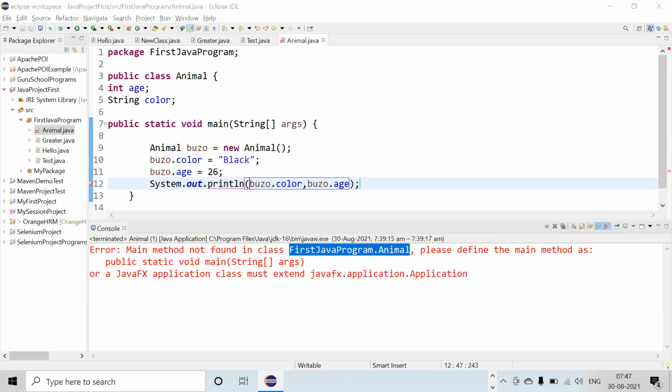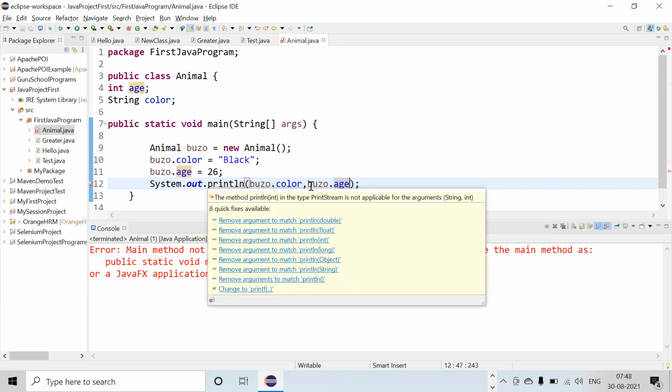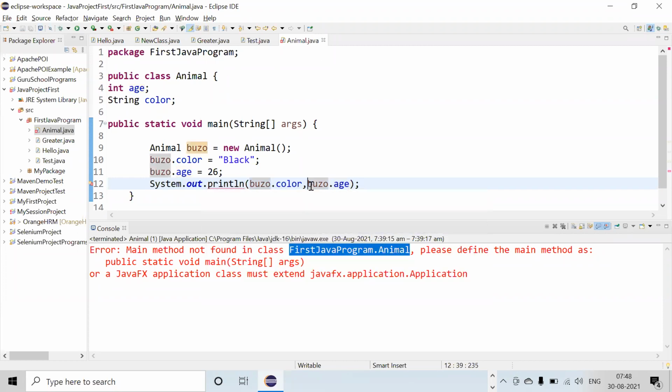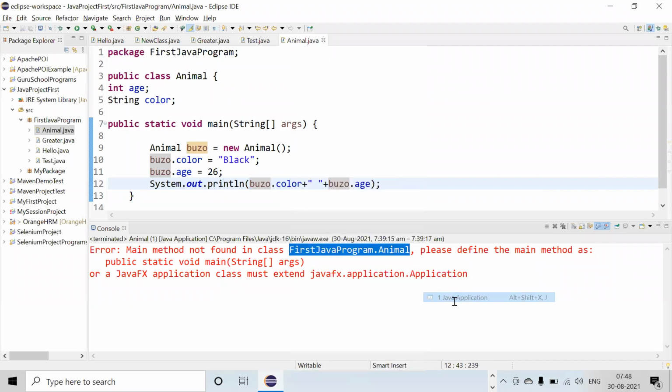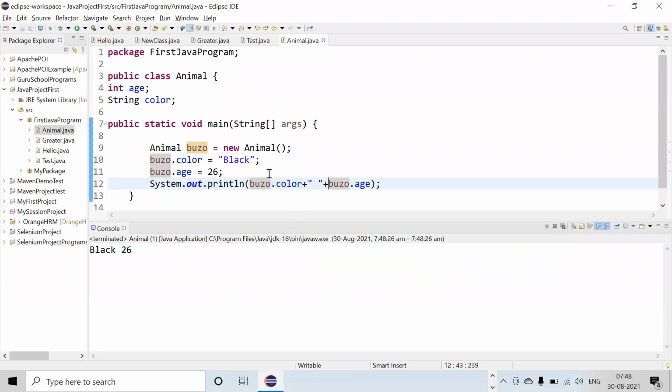Okay. There should be a gap, right? Otherwise, how will it identify that this is the thing? So always write a gap between these two things, right? If I run it, so this is the same. This is the thing it will print.